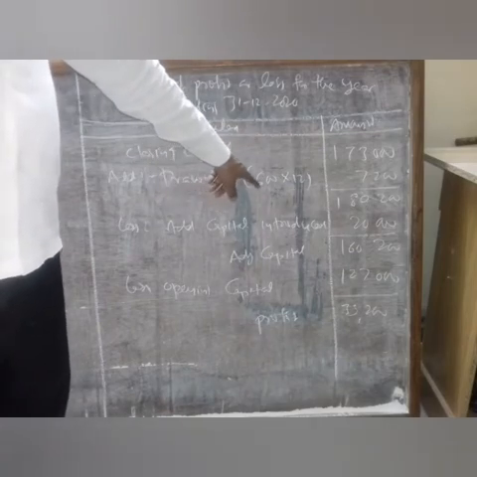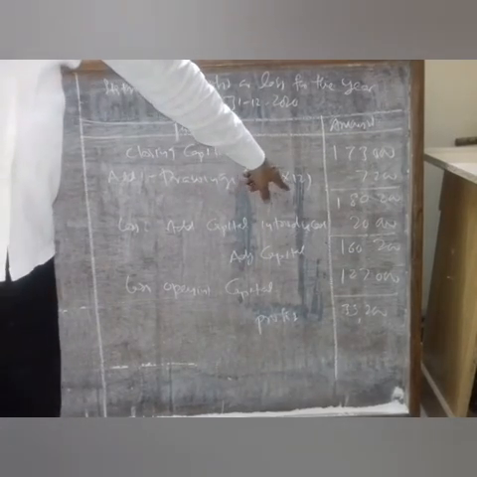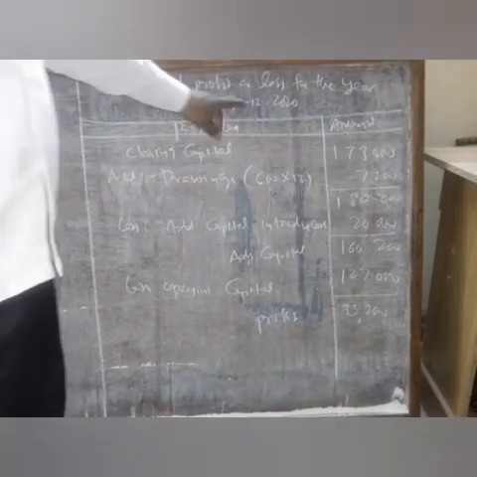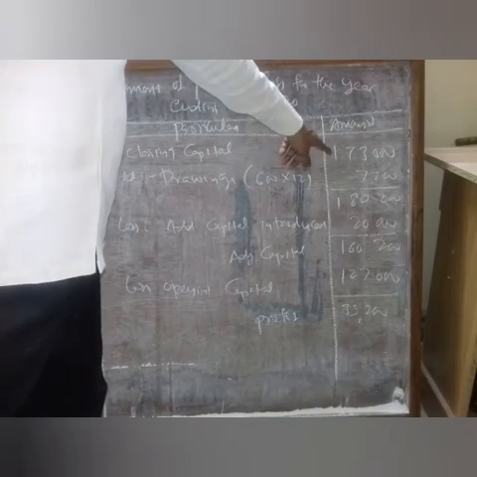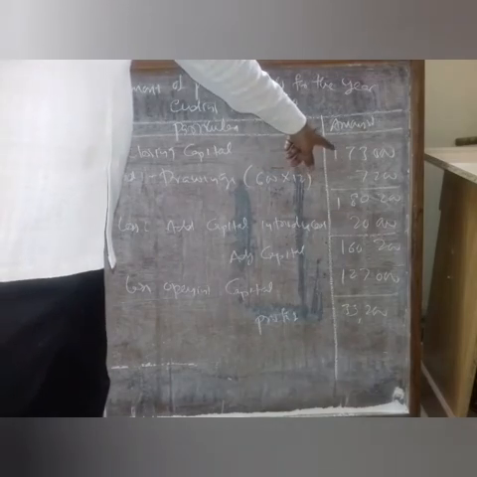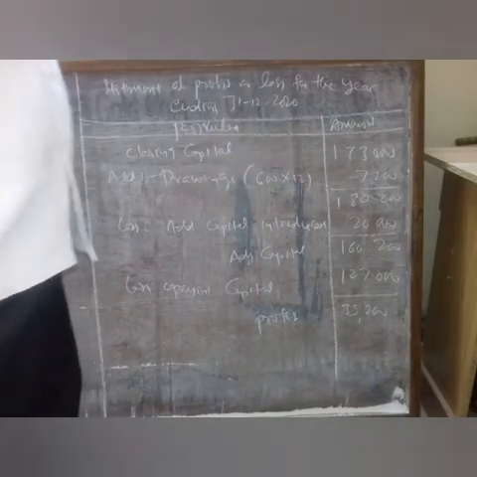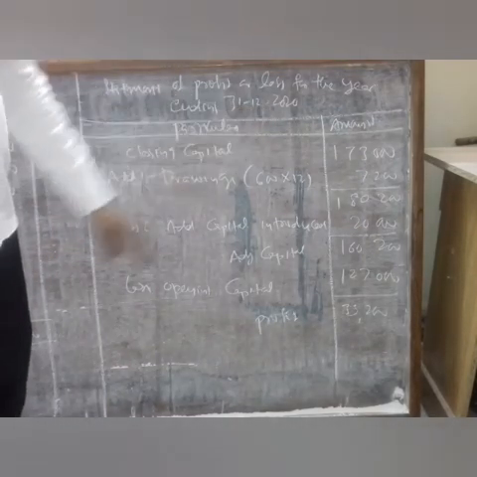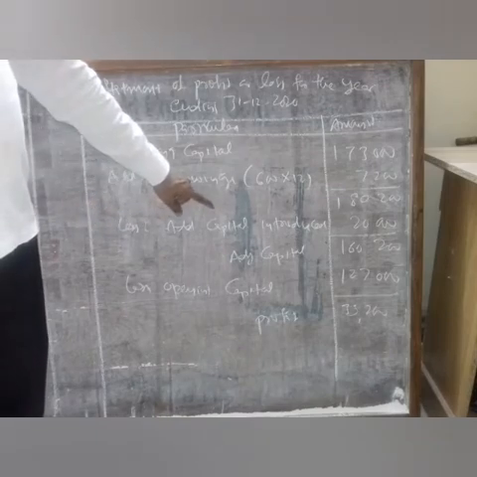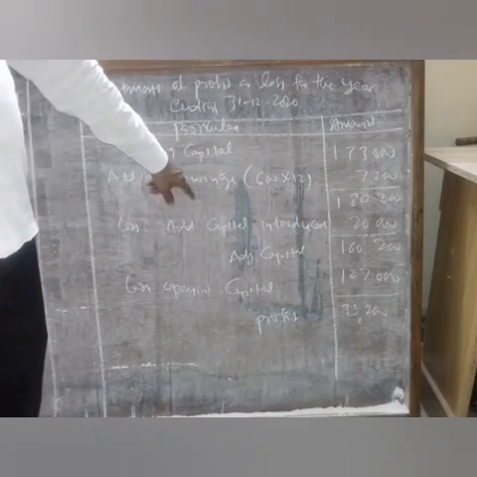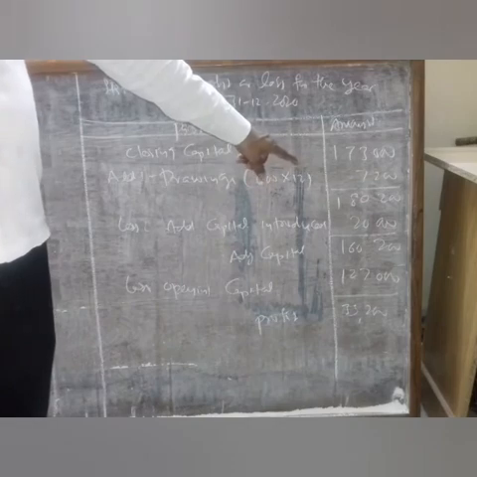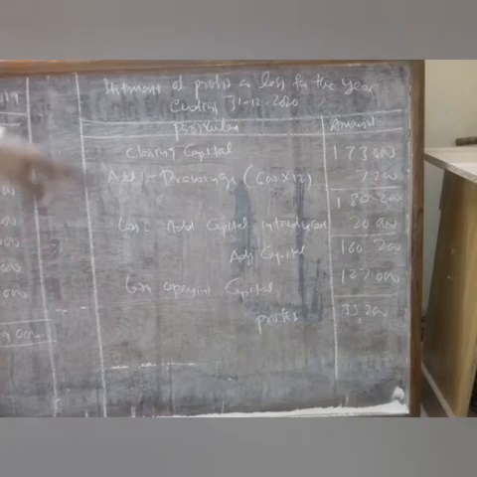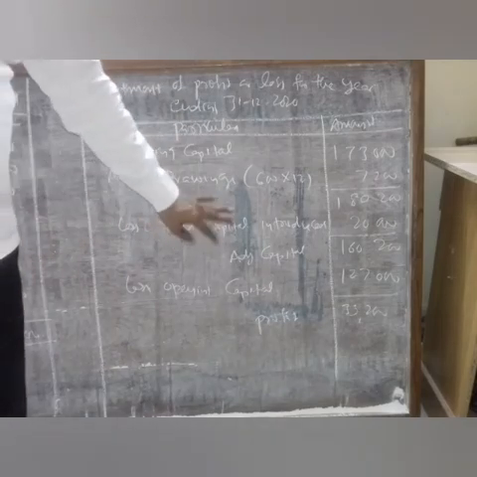So 600 per month into 12, so per year it is 7,200 rupees. We have to add drawings to the closing capital. We will get 1,80,200 rupees. From that 1,80,200, we have to deduct the capital introduced during the year. It is given in the problem as 20,000. So we deduct that 20,000 and we will get 1,60,200 rupees. It is nothing but the adjusted capital.